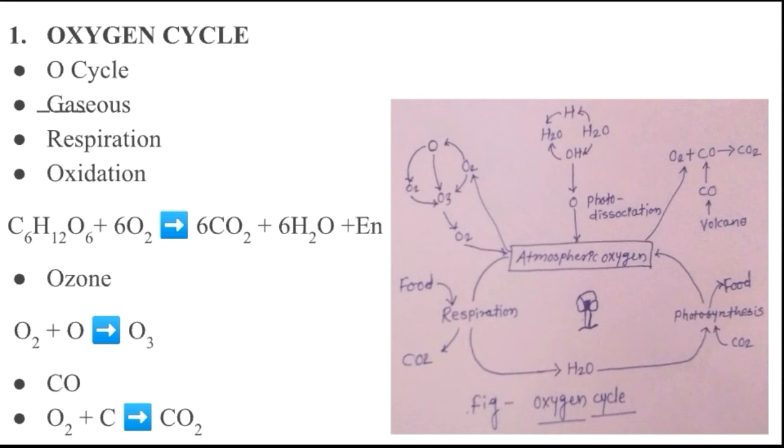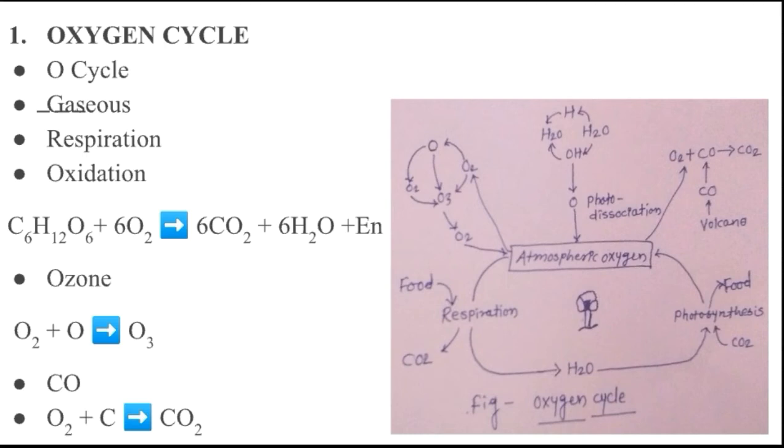Okay, it means oxygen plays an important role in the oxidation of carbohydrates as well as proteins and fats, and in that, energy is formed. You have seen here C6H12O6 combined with 6 oxygen molecules, forming 6 CO2 and 6 H2O plus energy.